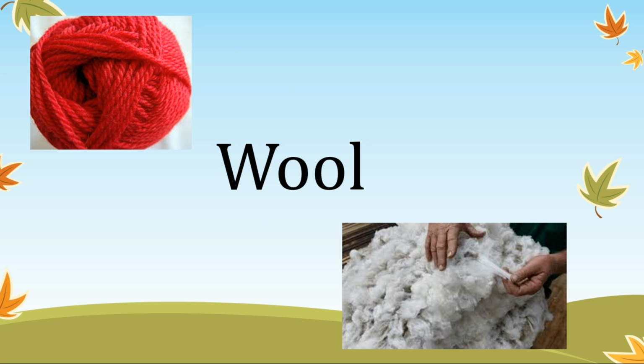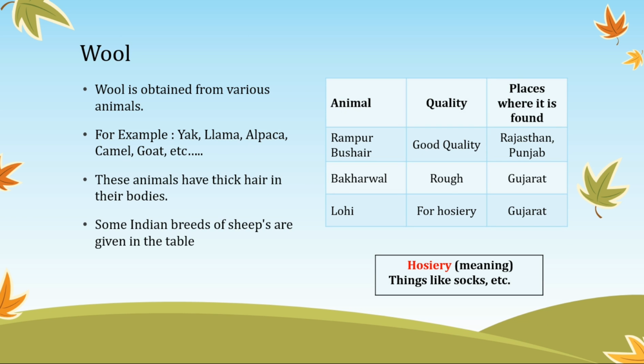Now we'll start with wool. Wool is obtained from various animals, for example, yak, llama, alpaca, camel, goat, etc. These animals have thick hair on their bodies. Some Indian breeds of sheep are given in the table. In this table, I have written the animal's name, the quality of hair it gives, and the places where it is found.